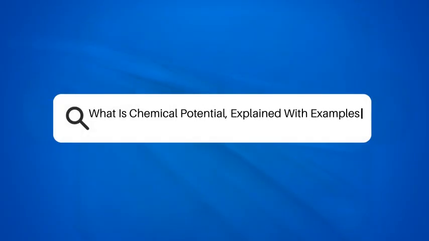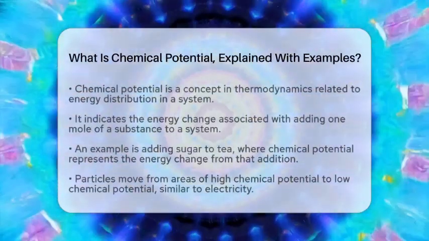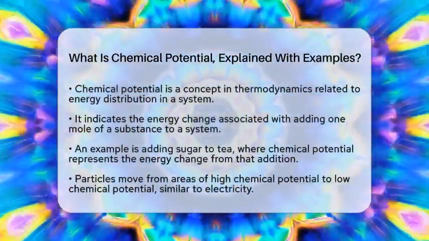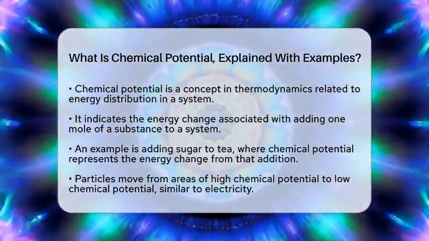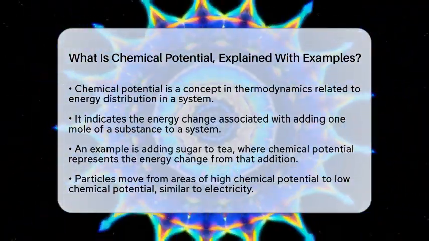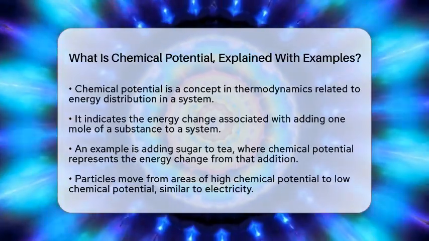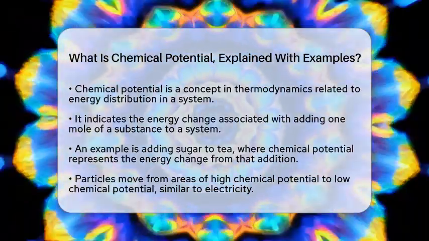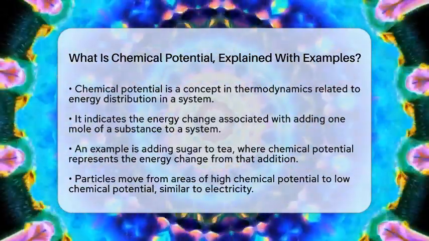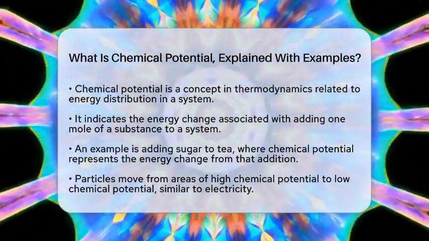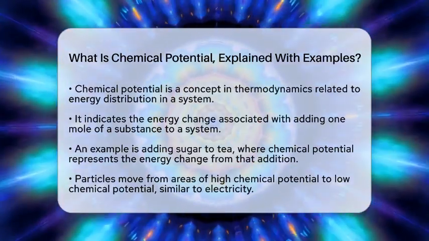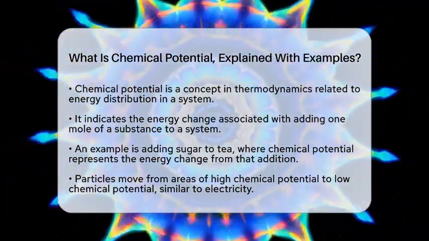What is chemical potential? Explain with examples. Have you ever wondered how substances interact and change in energy? Understanding chemical potential can help us answer that question. Chemical potential is a key idea in thermodynamics that describes how energy is shared within a system. It tells us how much energy is associated with 1 mole of a substance in a specific environment.